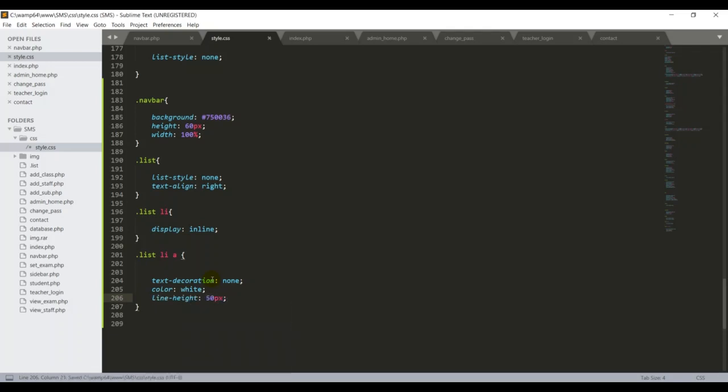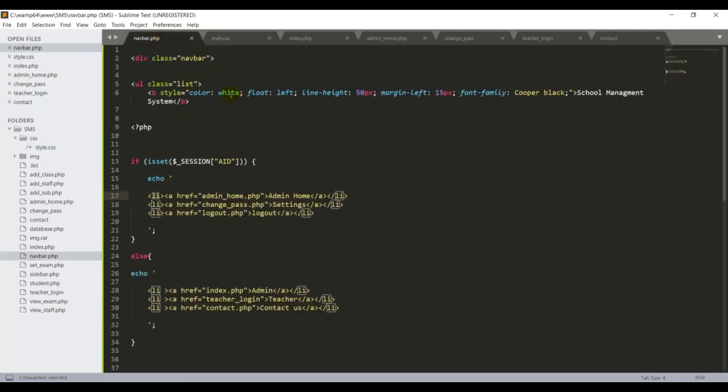The reason I'm putting 50 pixels is that in navy.bar I already gave the style for my school management system title, and the line height there is already 50 pixels. I want to match them so they become parallel.